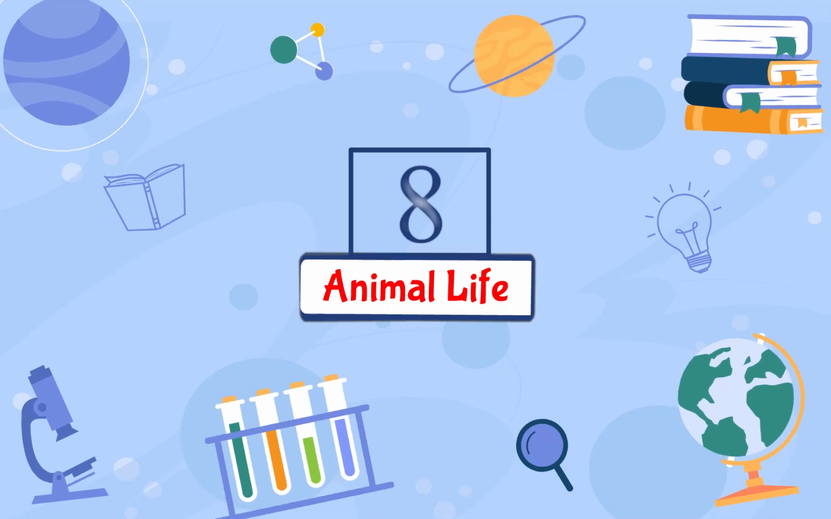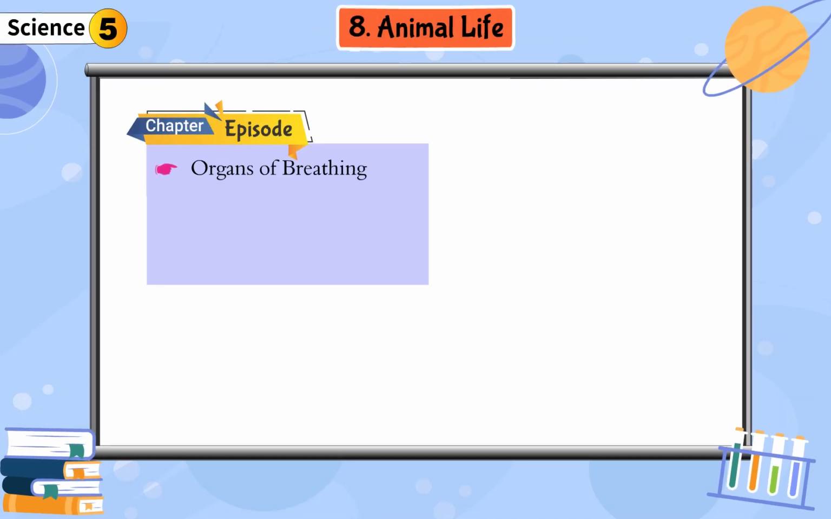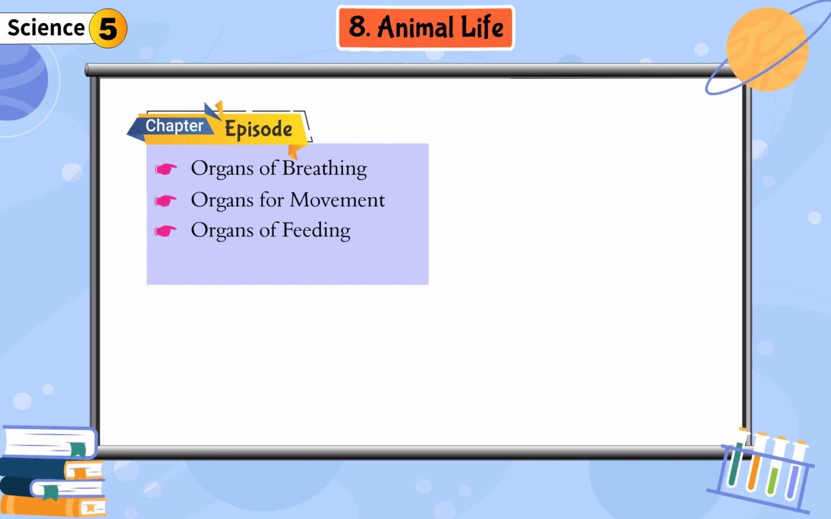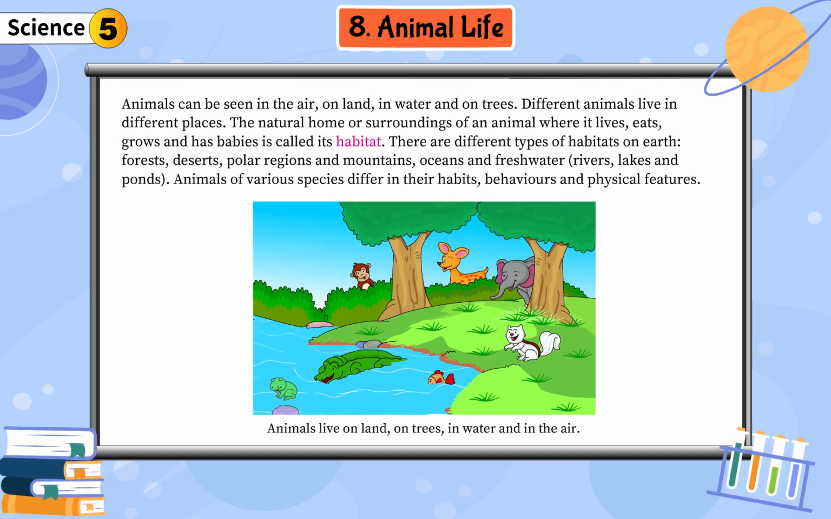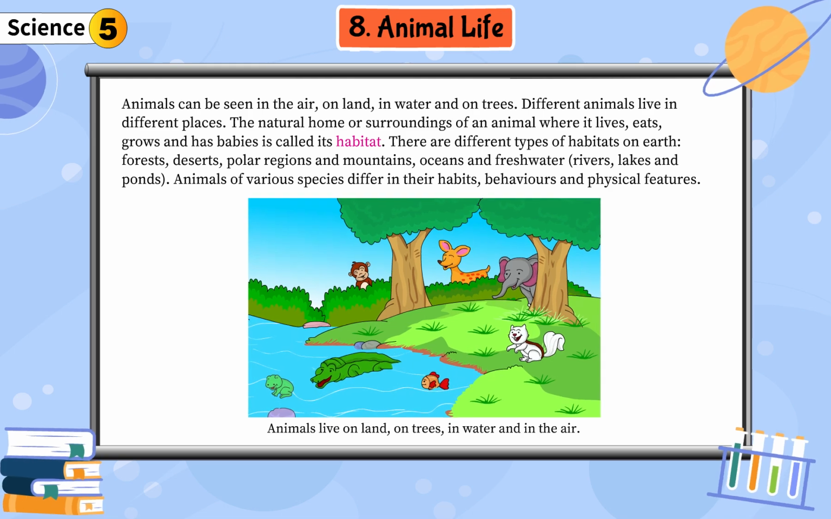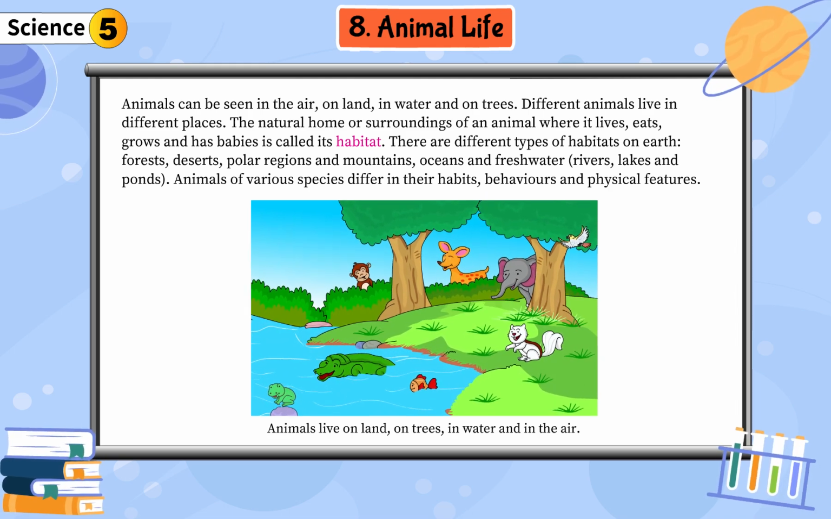Chapter 8. Animal Life. Organs of breathing. Organs for movement. Organs of feeding. Migration among animals. Animals can be seen in the air, on land, in water and on trees. Different animals live in different places.